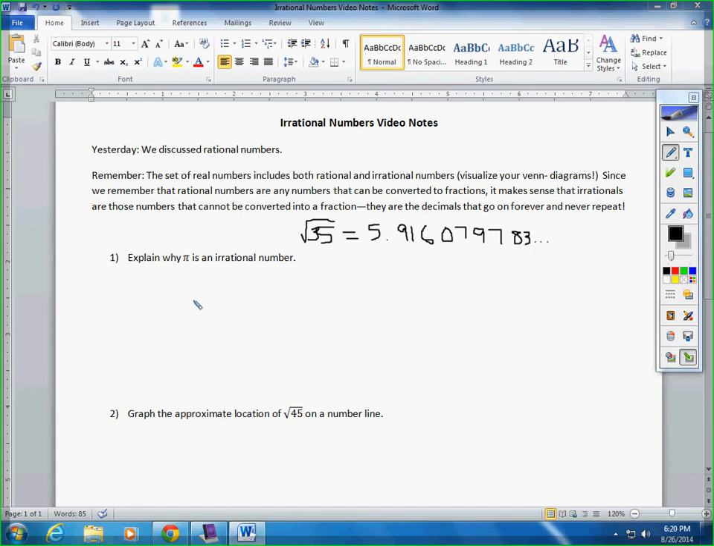It's actually a lot simpler than it sounds, folks. First of all, let's think about on the back of our Venn diagrams where we put our definitions. What is the definition of an irrational number? The definition of an irrational number is an infinite, non-repeating decimal, or what we put up here. They are the decimals that go on forever and never repeat.